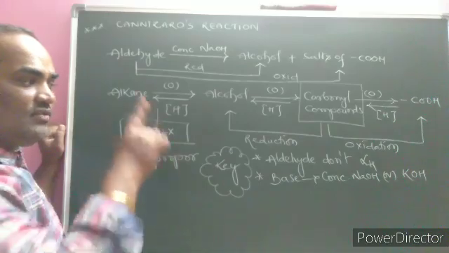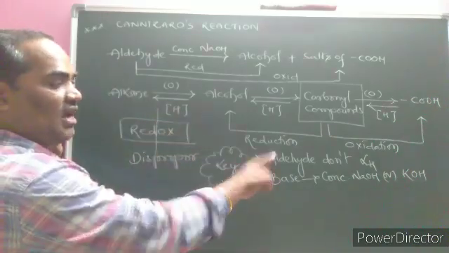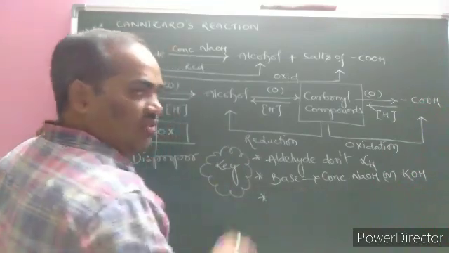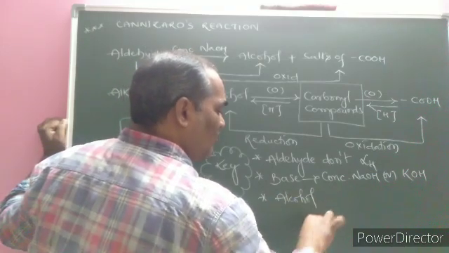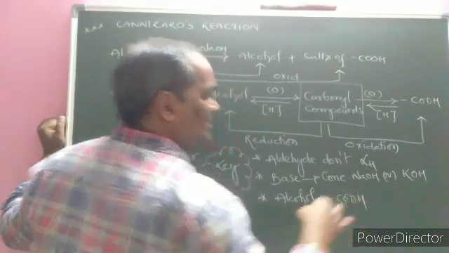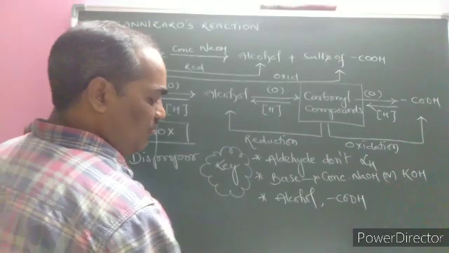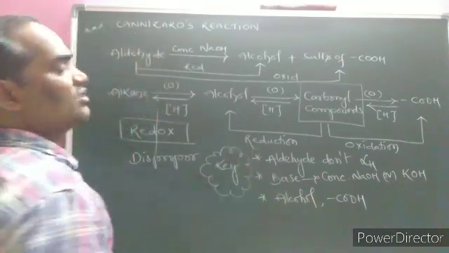If dilute base is given, it may go via aldol condensation depending on the alpha hydrogen atom. The next condition is that the products formed are alcohol and carboxylic acid, in the reaction that we call a disproportionation reaction.